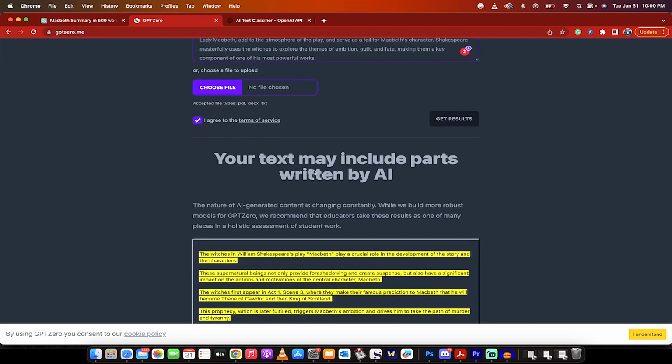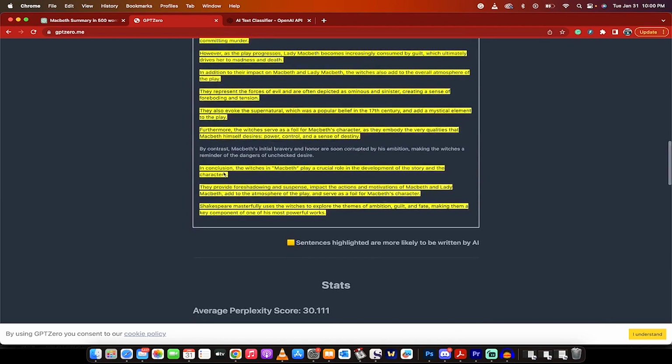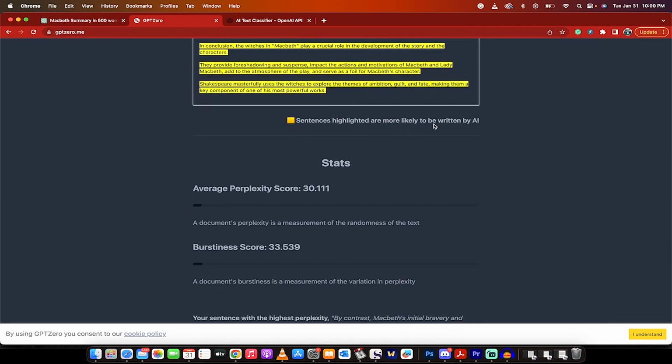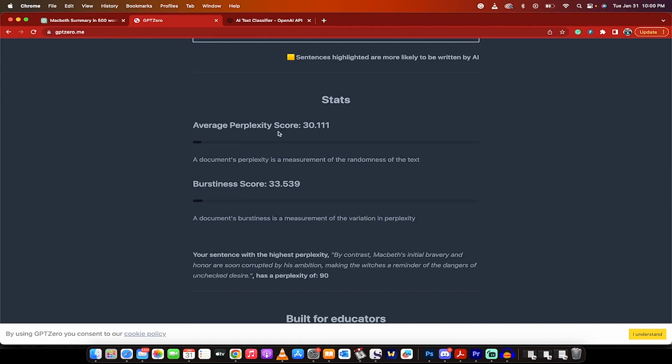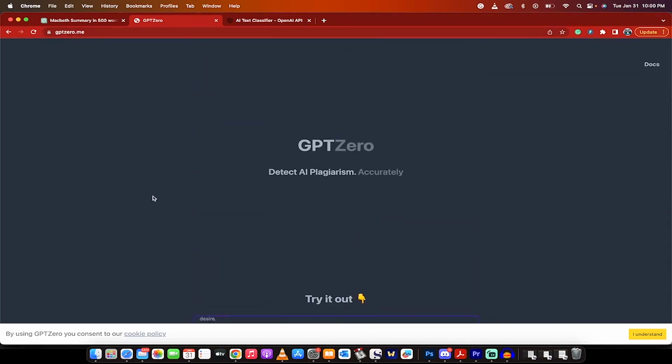And here you go. You're going to see that not only does it say that parts may be written by AI, it also gives you examples of the parts that it thinks were written by AI. The sentences highlighted are more likely to be written by AI in case you need to rewrite them. And it also gives you some statistics in terms of perplexity and burstiness. So these are two tools that you can use to detect plagiarism or avoid plagiarism.